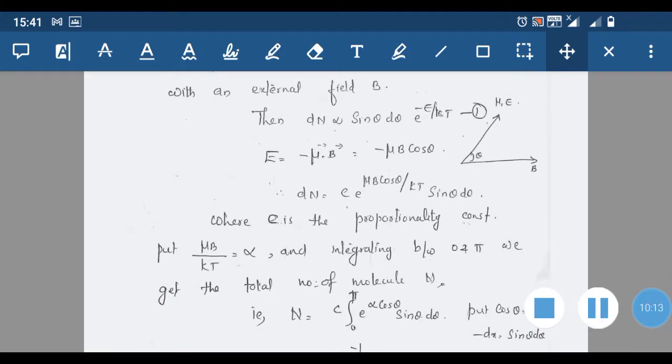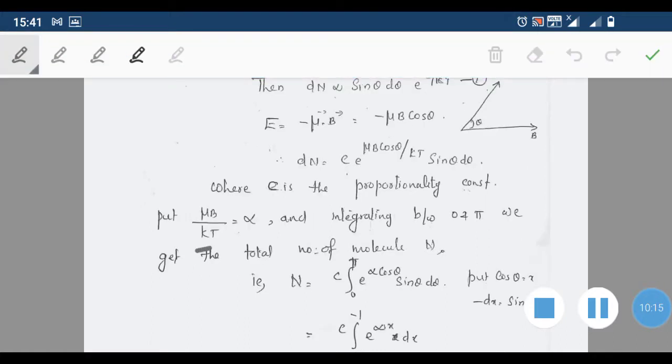In this, we make substitutions. For the first substitution, we substitute mu B by kT as alpha. And integrating between 0 and pi, between 0 and pi means it is either along the reference line or opposite to the reference line, so we get the total number of molecules.